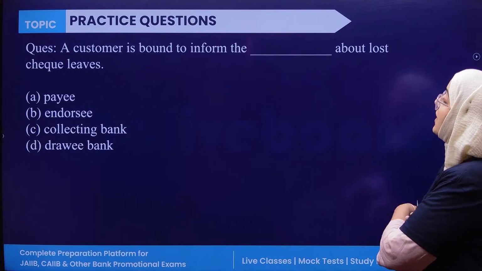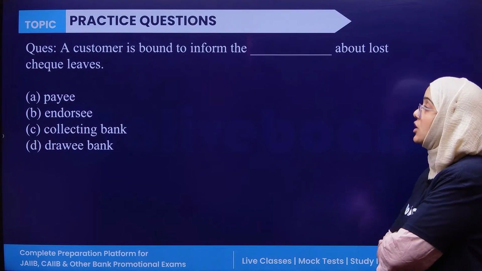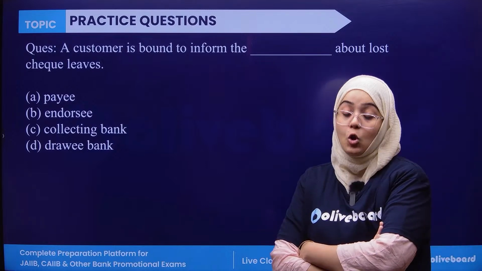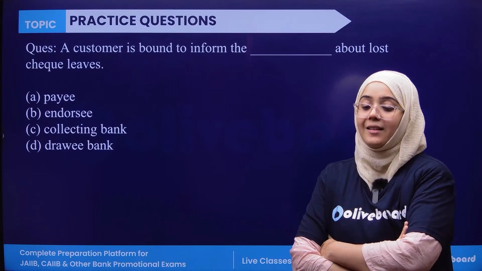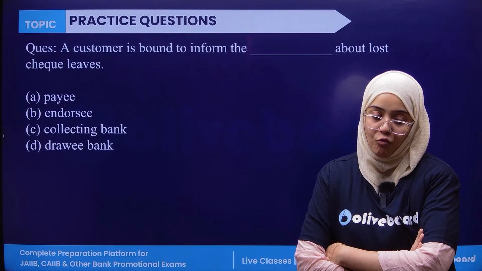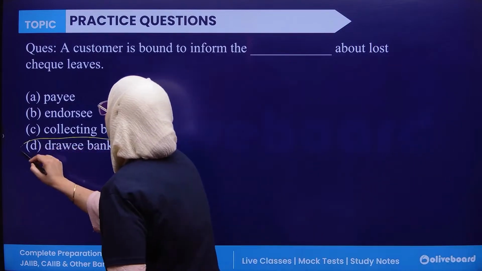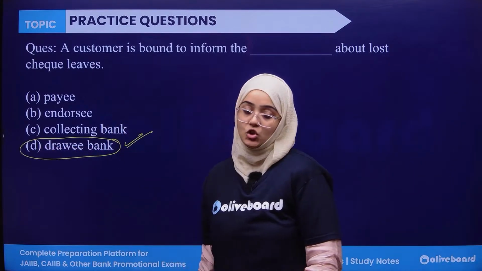Next, a customer is bound to inform the dash about the lost check leaves. The customer must inform the drawee bank about the lost check leaf.